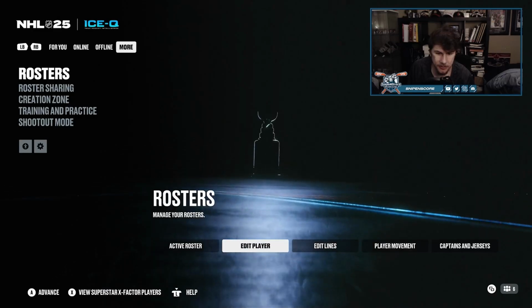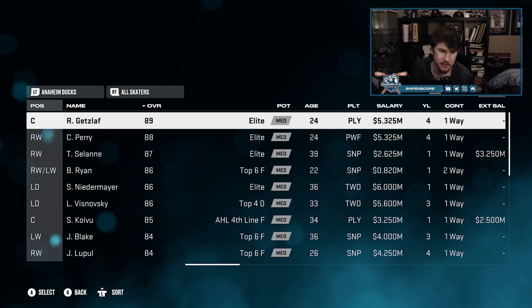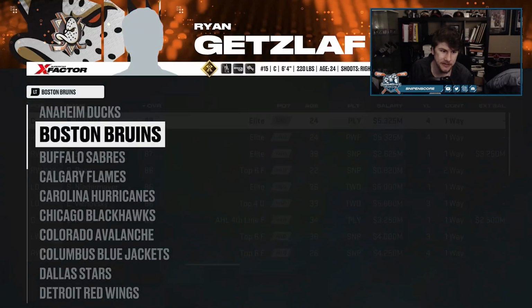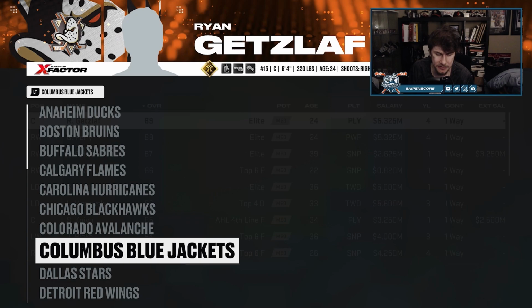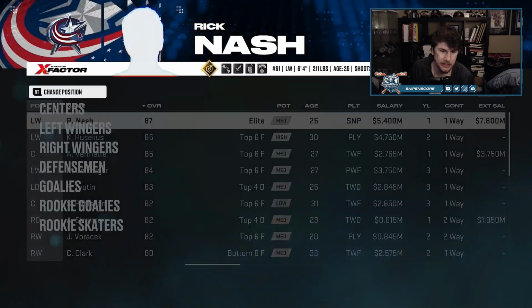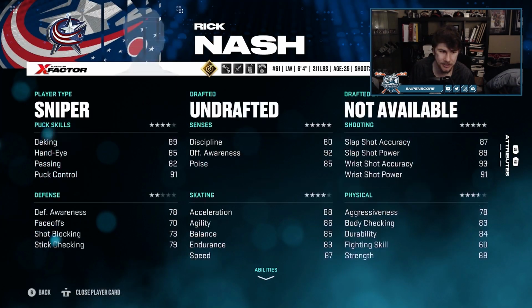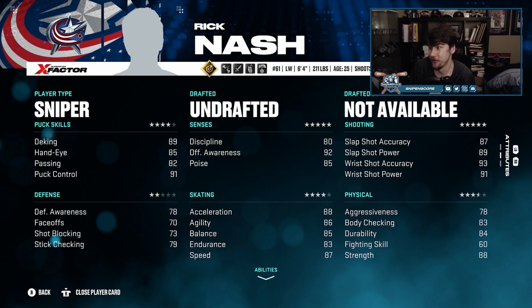So I'll show you guys a couple players that I've already made and adjusted their stuff based on ChatGPT, so you guys can see how good the ratings actually are. Now, I haven't done the Ducks yet, so I'll have to go through those guys at a different time. But if we go to, say, Columbus, for instance, with Rick Nash, it recommended me to make him a very good shooter, as you can see. Not as strong defensively, but he's also a good skater. He's also got good physical stuff for his size, obviously. Good passing stats, great deking too, which is awesome.